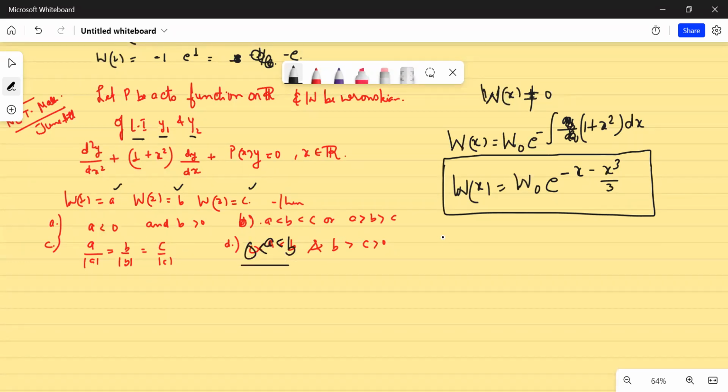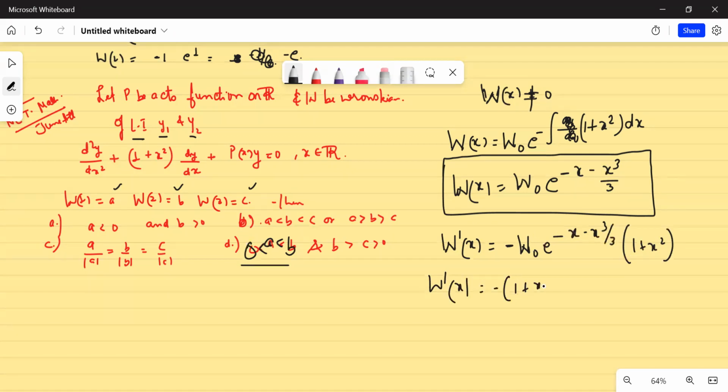So I'll take the derivative of it. If I take the derivative, what will I get? Minus Wronskian naught times e to the power minus x cube by 3, and then I get 1 plus x square. The derivative of the exponential gives e to the power minus x cube by 3, and the derivative of the other factor gives 1 plus x square. I don't know about Wronskian naught, but I know certainly that this is positive; the exponential is positive.